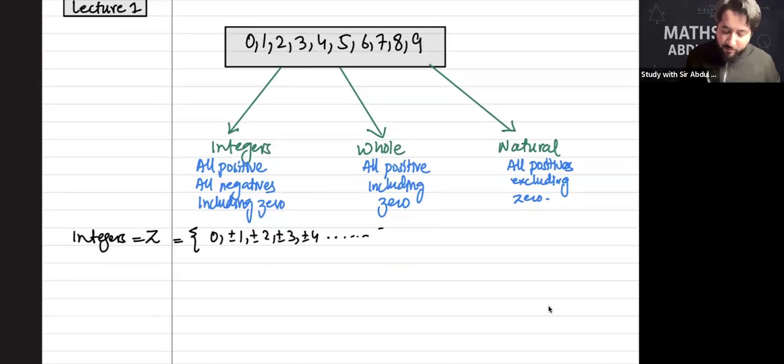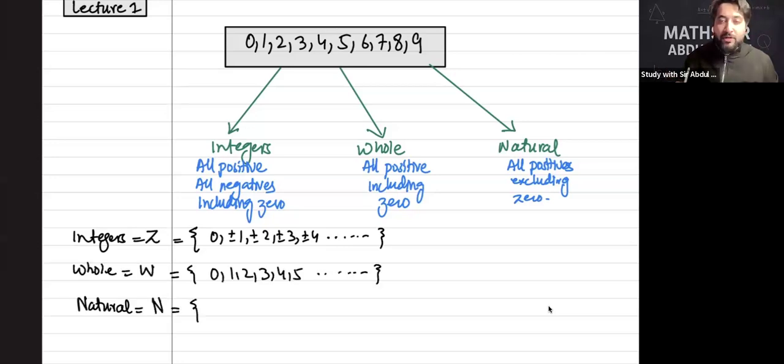Whole numbers are represented by the letter W, and they are 0, 1, 2, 3, 4, 5. Natural numbers are represented by the letter N, all positives only, excluding 0: 1, 2, 3, 4, 5, and so on.